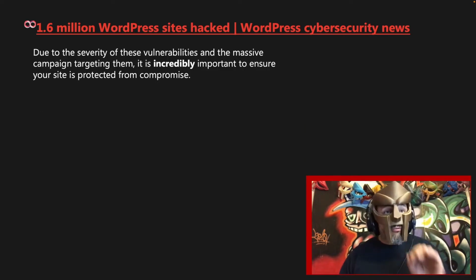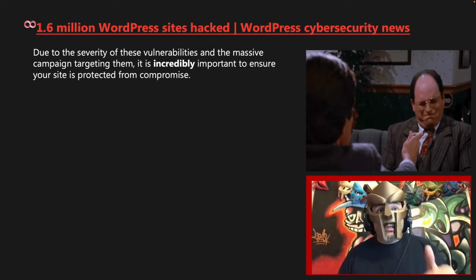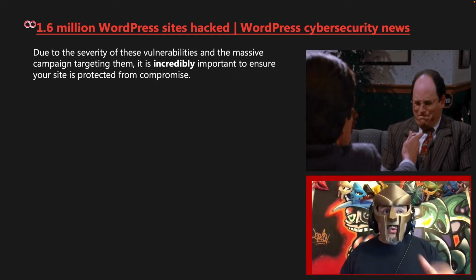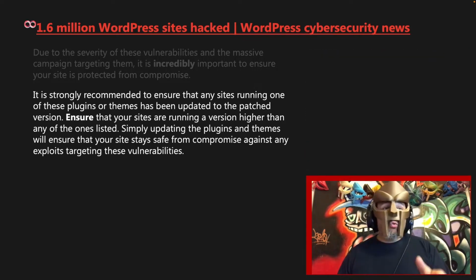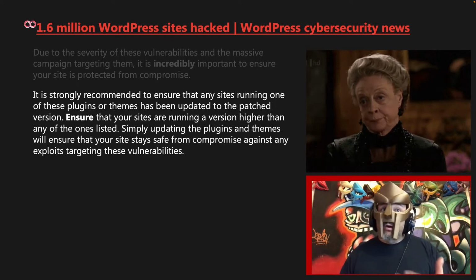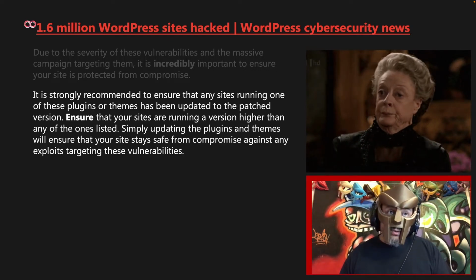Due to the severity of these vulnerabilities and the massive campaign targeting them, it is incredibly important to ensure your site is protected from compromise. It is strongly recommended to ensure that any sites running one of these plugins or themes has been updated to the patched version. Ensure that your sites are running a version higher than any of the ones listed.